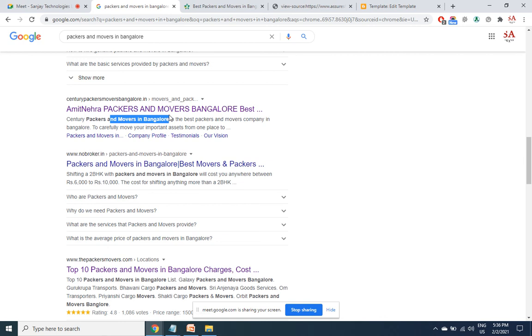So this is how the meta description is implemented for a general site as well as for a blog. For WordPress, we'll see in a while.